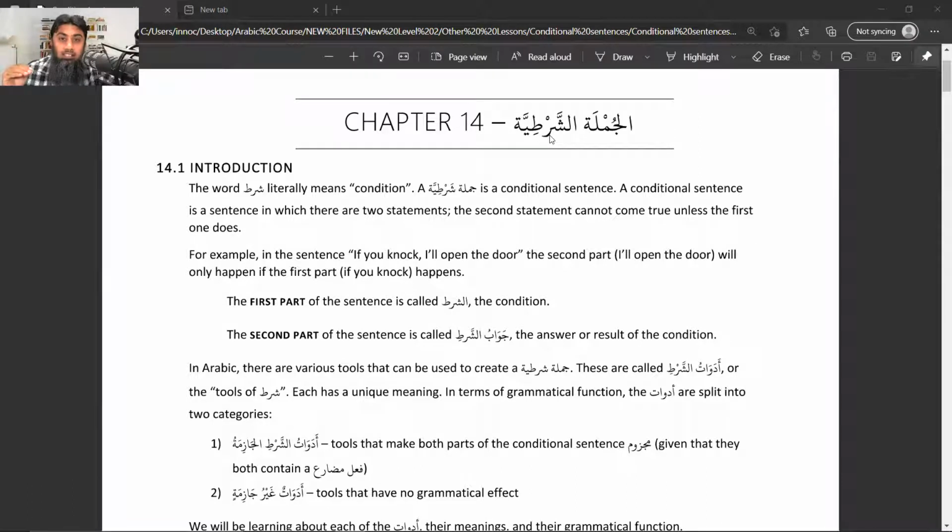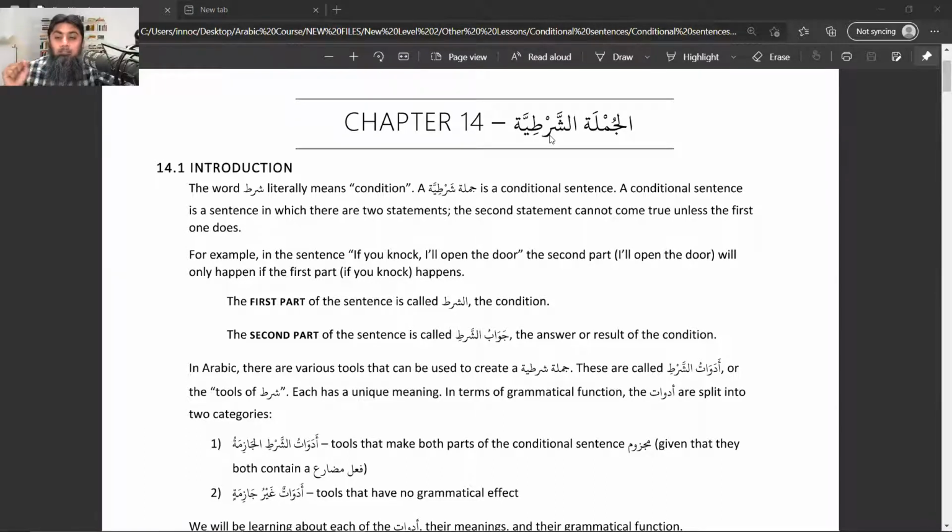After that, because two events come after this tool of condition, the first part is mentioned, and that is the part of condition, that this thing must happen. This part is sometimes called simply shart, and sometimes fi'lu shart, the action of shart.